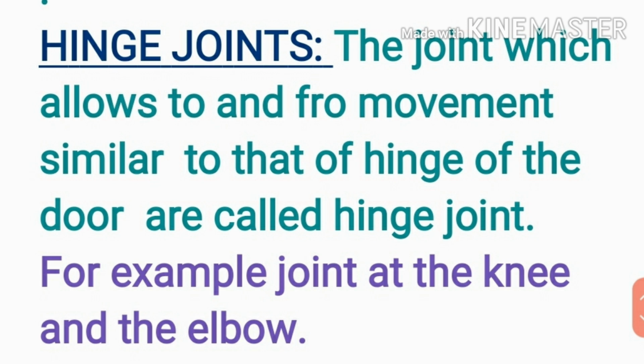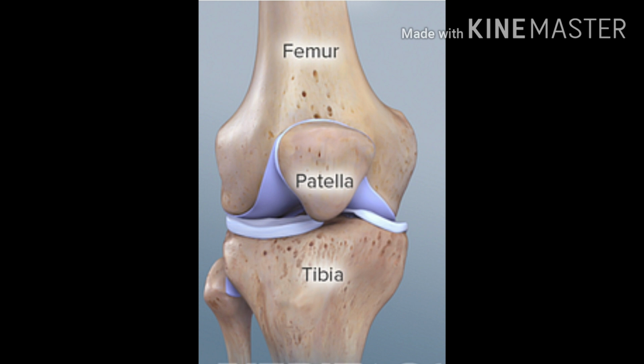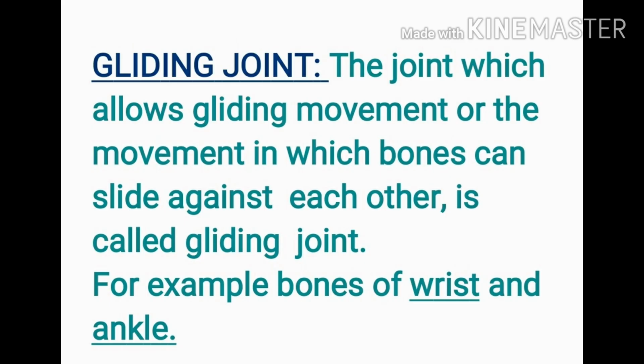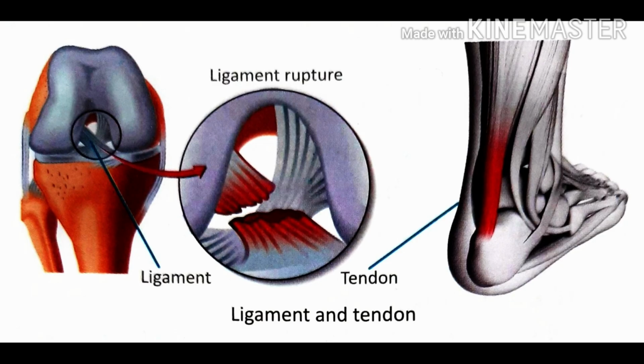Now the joint which allows to and fro movement similar to that of hinge of the doors is called hinge joint. For example, joints at the knee and the elbow. Now the gliding joint: the joint which allows gliding movement, or the movement in which bones can slide against each other, is called gliding joint. For example, bones of wrist and ankle can slide against each other, showing gliding joint.